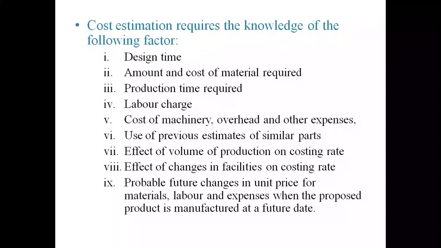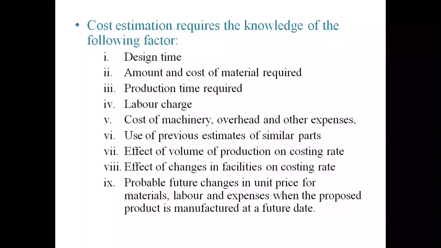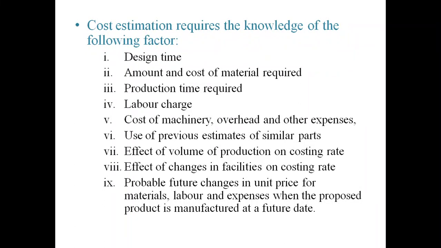And seventh one is effect of volume of production on costing rate. When the volume of production is high, that means the number of parts is high, the costing rate will be reduced. When the output rate is low, the cost of the product will be high. In mass production, the cost per product is less, and in job production the cost of the product will be too high. This data also we need to make the cost estimation.